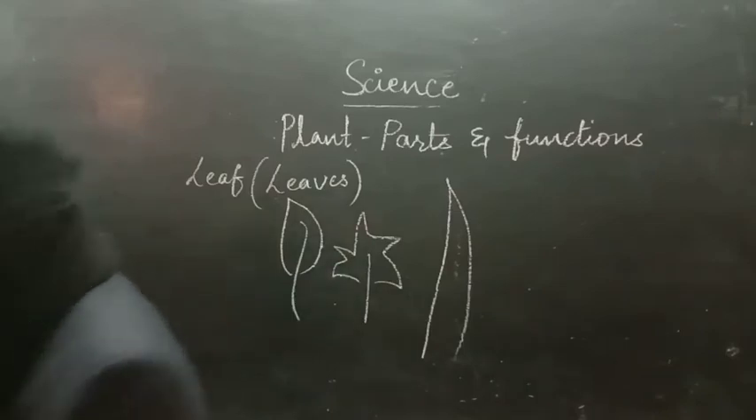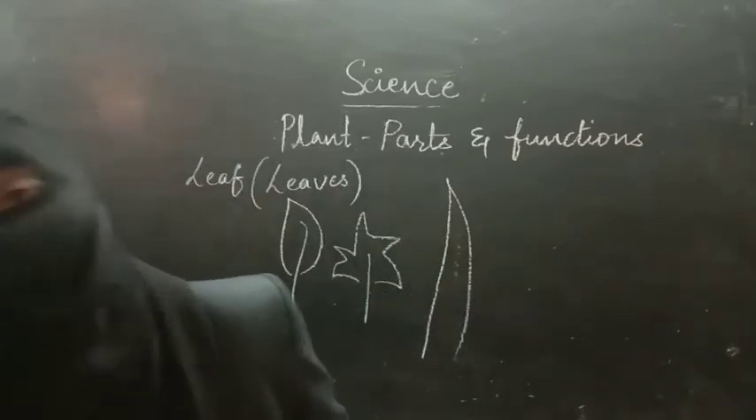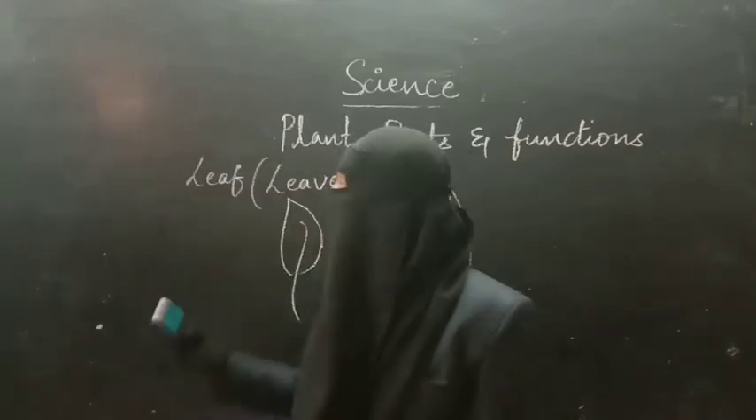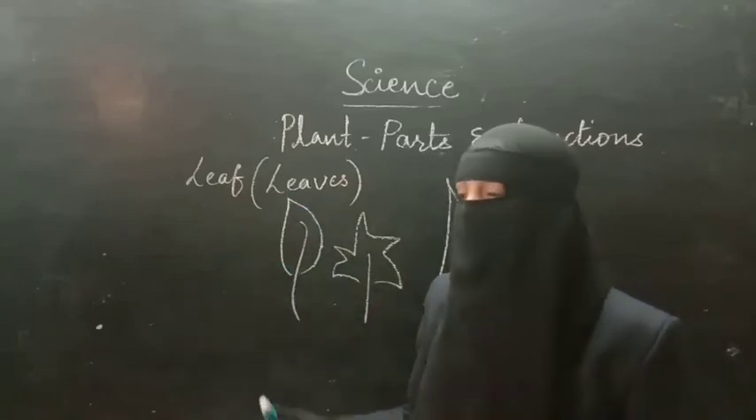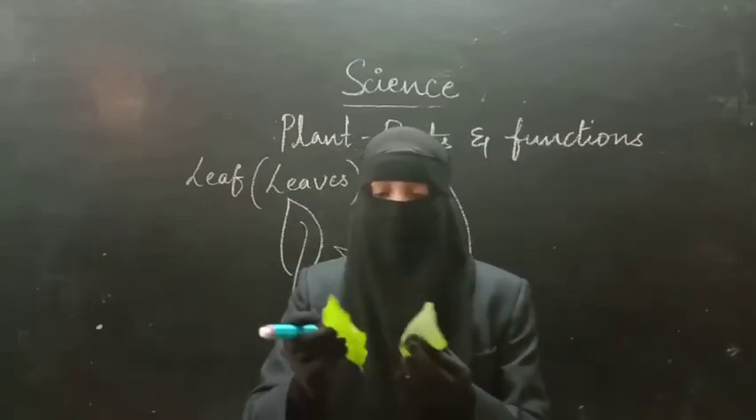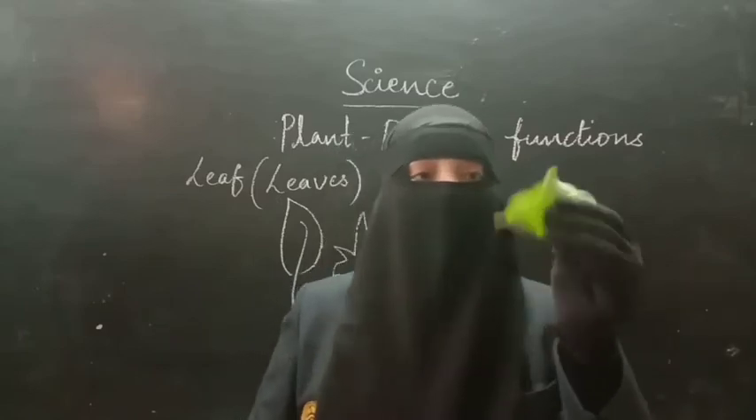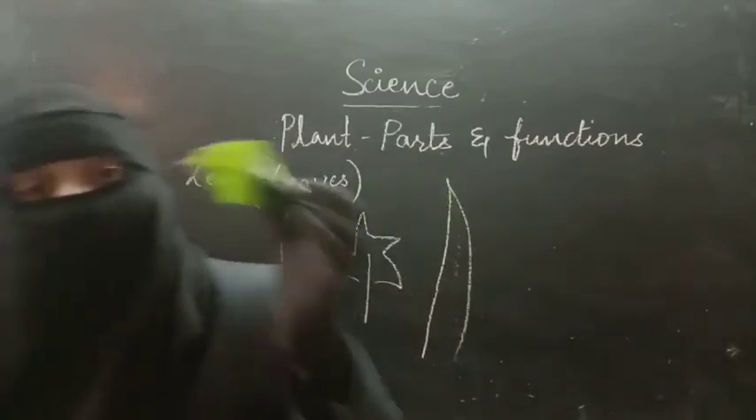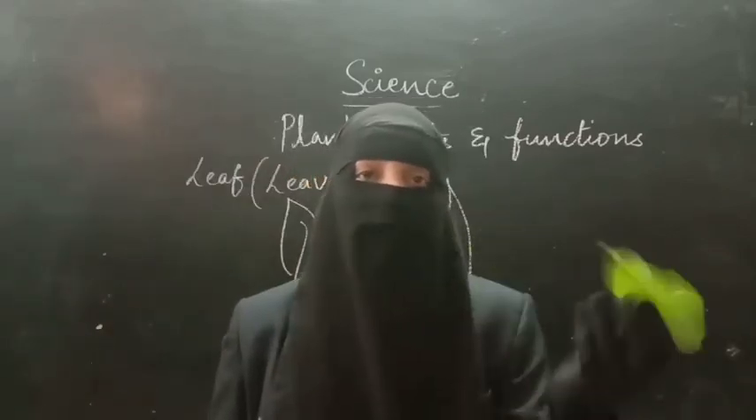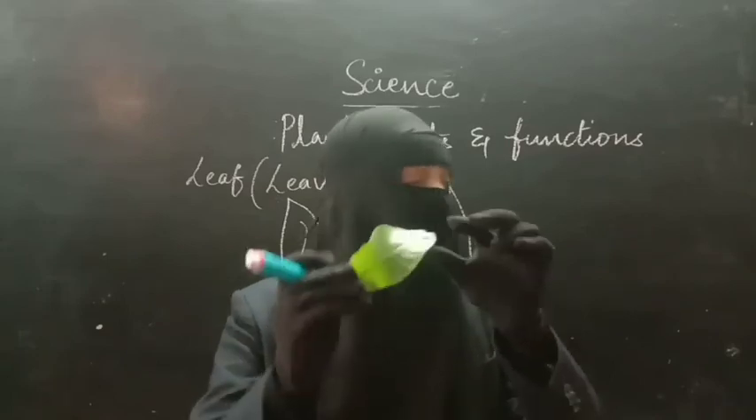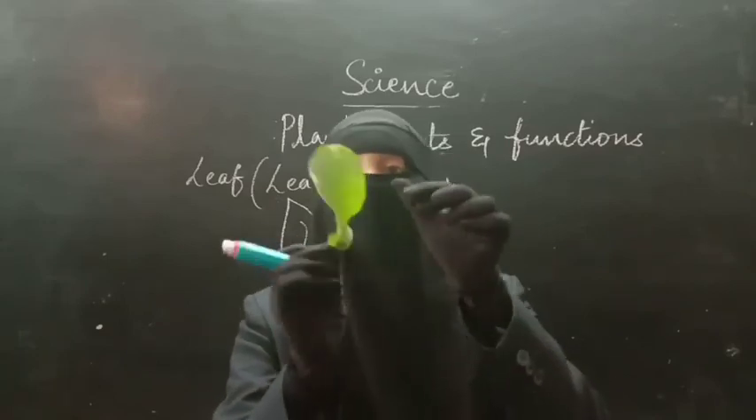But here are the common, I can say, important parts of the leaves. Now it is very important to learn the parts of a leaf. So what are the parts of a leaf? Let us learn here. See, this is the leaf. I will show you first practically, then I will be drawing on the board and you can do that as homework. So this is the leaf. Let us learn the parts of a leaf.